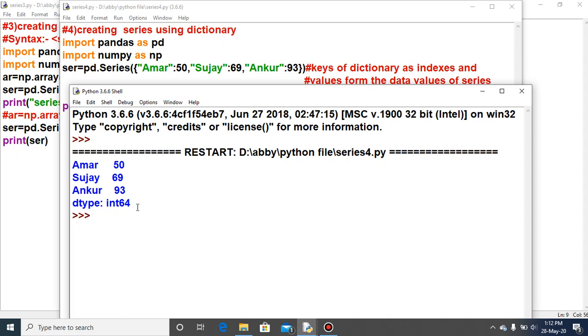This data value is of integer type, so it is coming as int. Amar, Sujay, Ankur were the keys of the dictionary, so they now become the index of the series. 50, 69, 93 were the values of the dictionary, so now they are displayed as the data values of the series.